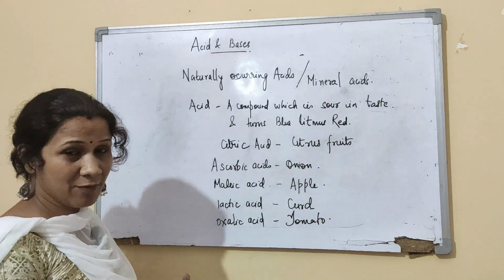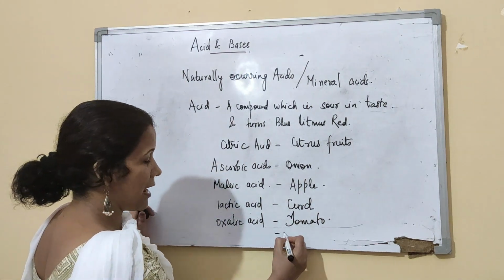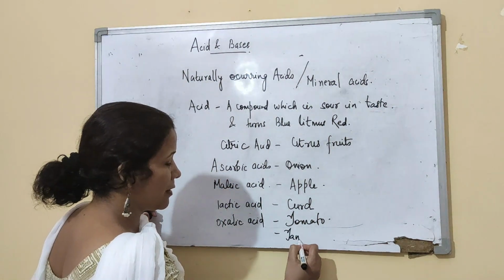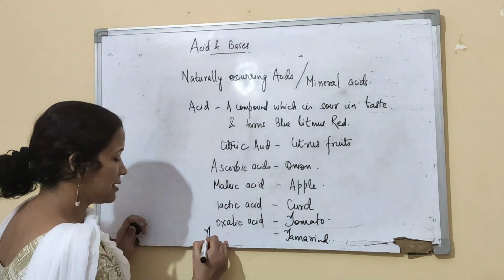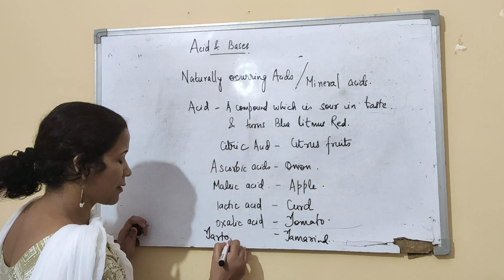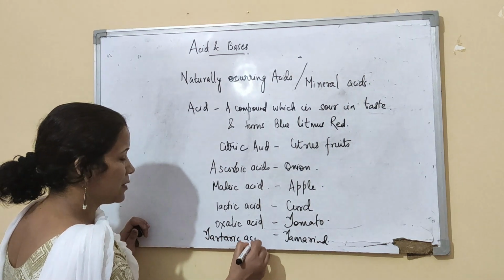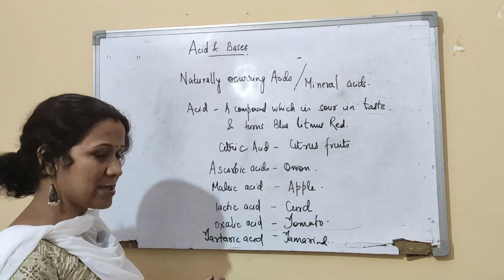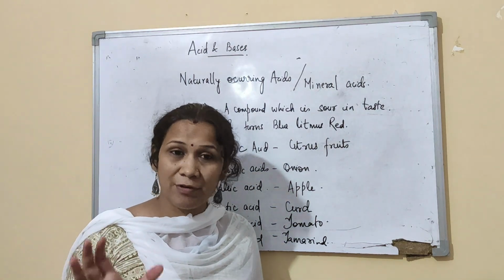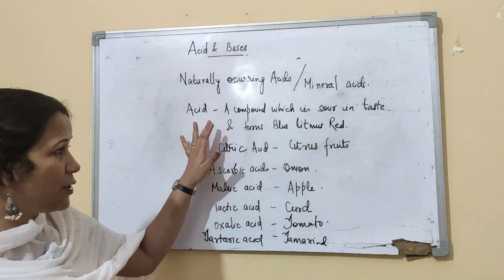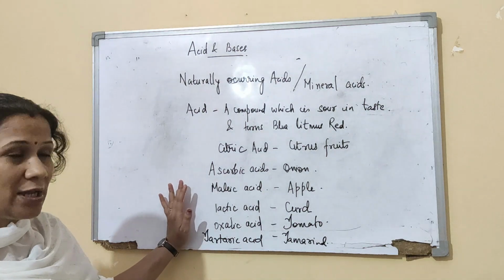You have imli, tamarind, which also has an acid; we call it tartaric acid. All these acids are basically carbon chains and carbon acids. They are very, very mild, so these will be known as naturally occurring acids.